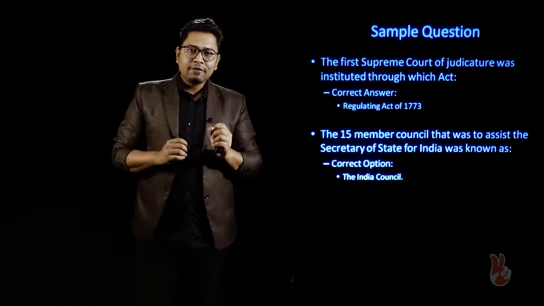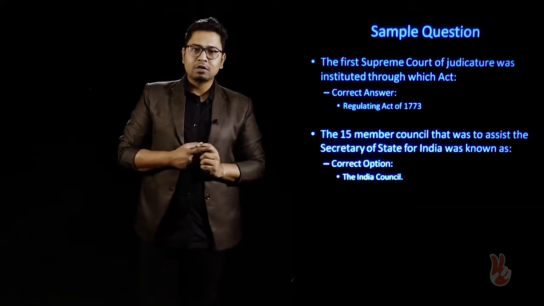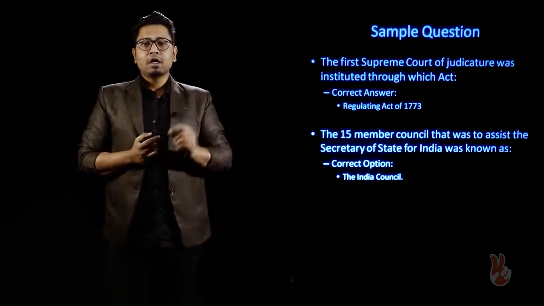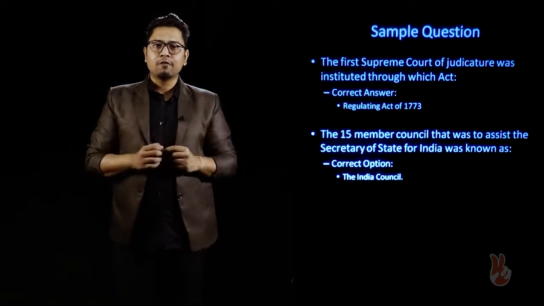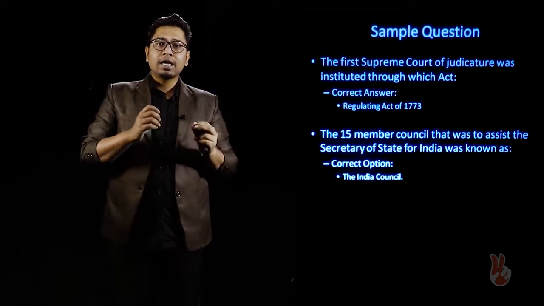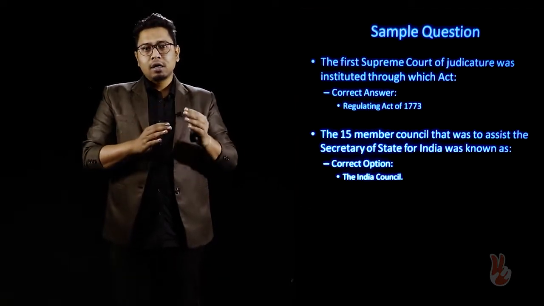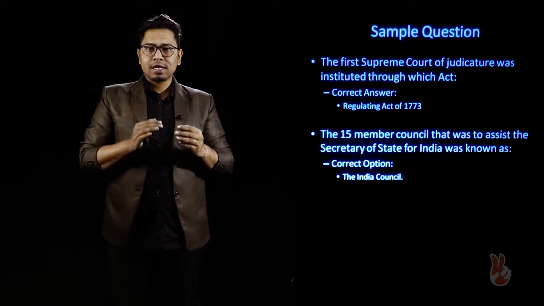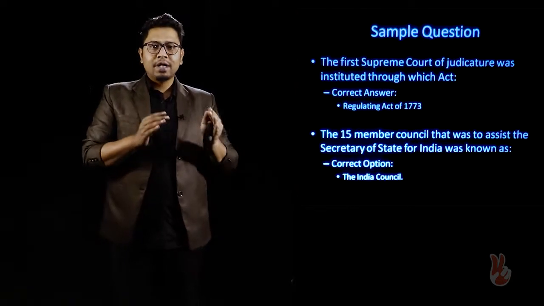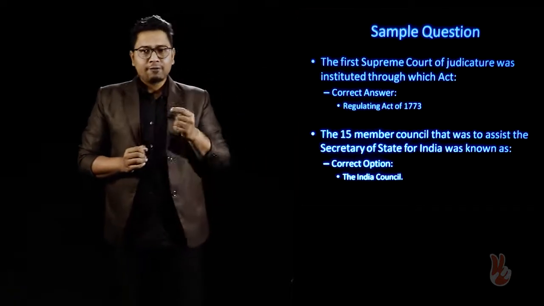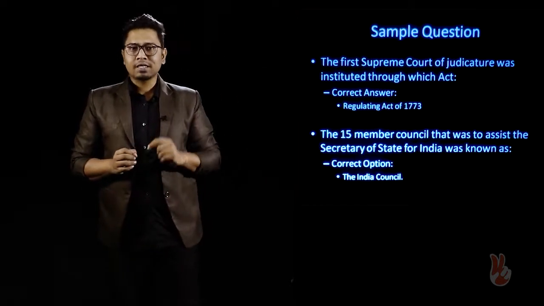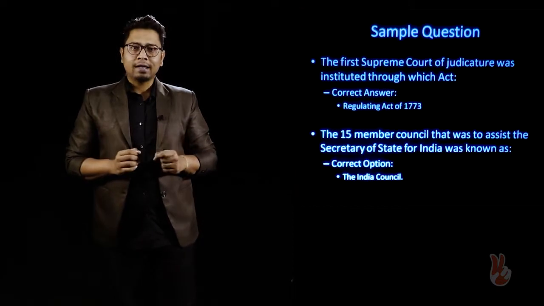So, by the Charter Act of 1853, it had already been intimated to the company that they are holding the territory of British India just like a trust body, and they have been allowed to hold it through the consent of the British monarch. However, after the revolt of 1857, fingers started to be pointed,